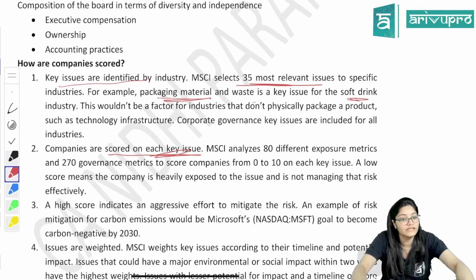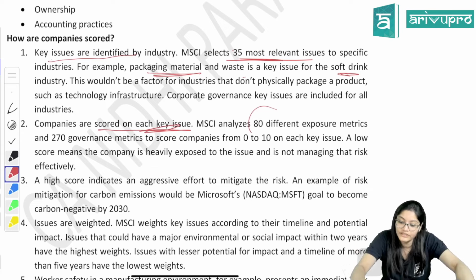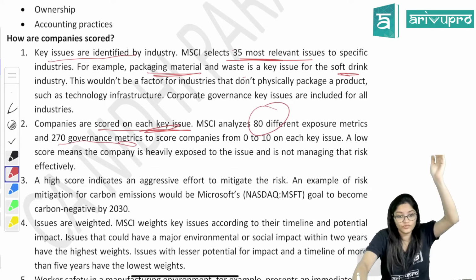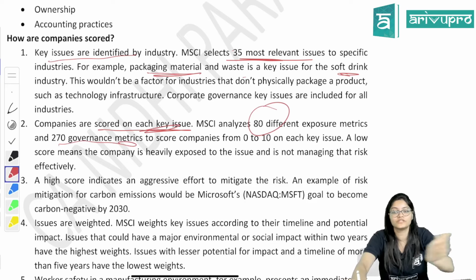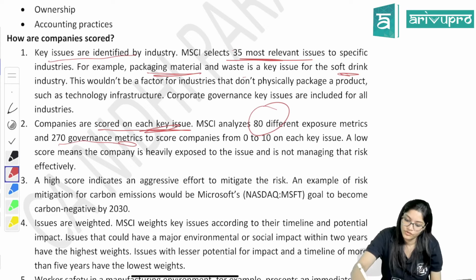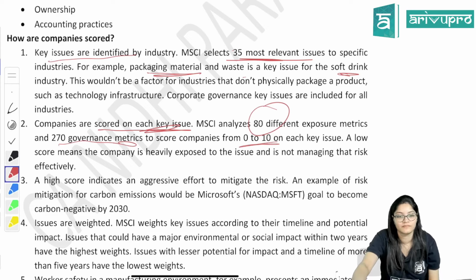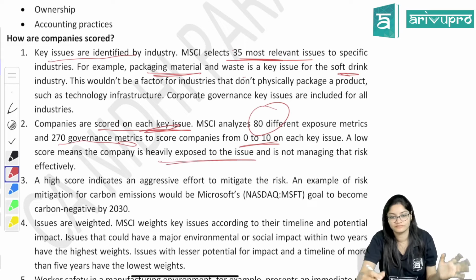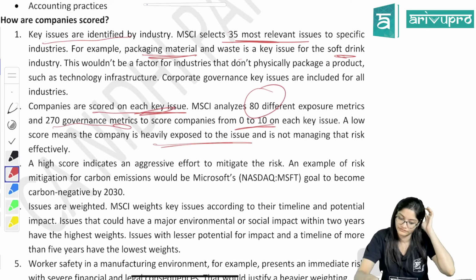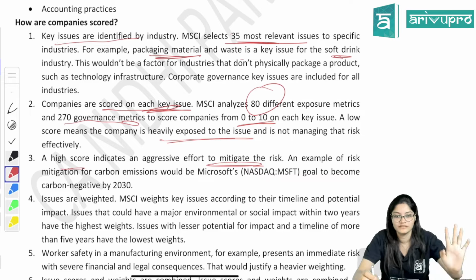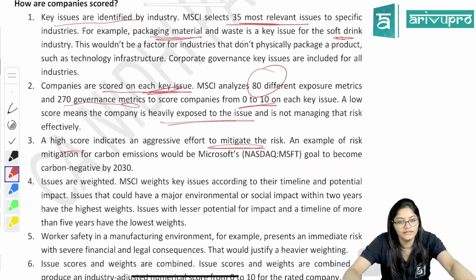So how many criteria do they identify? They identify 80 different exposure metrics and 270 governance metrics. So many criteria are there on which they give the scores. It is not just 1, 2, 3. How will they give scores? 0 to 10. A low score means the company's risk is more. A high score means the company is trying to mitigate the risk. That means good. If high scores are there, good for you.